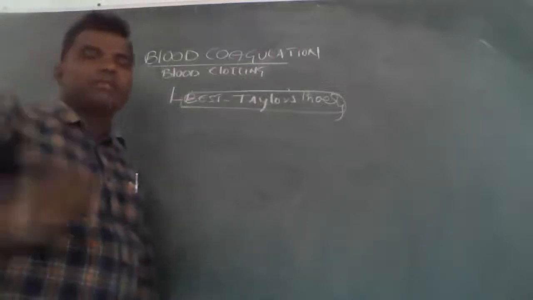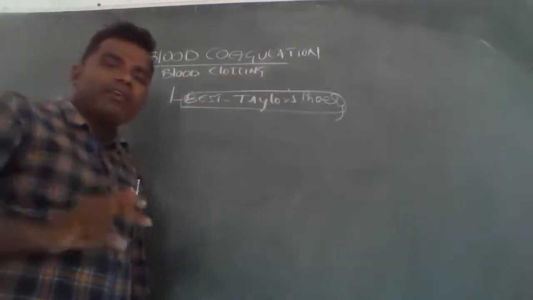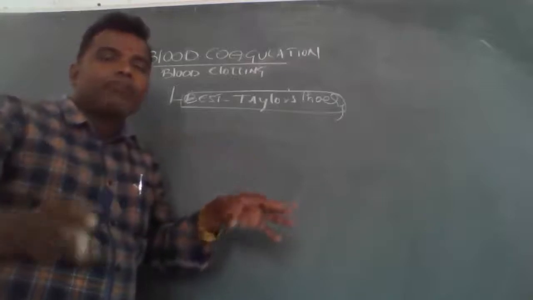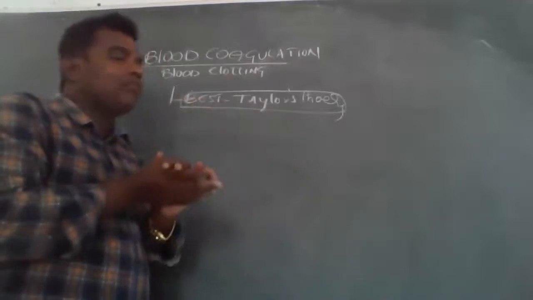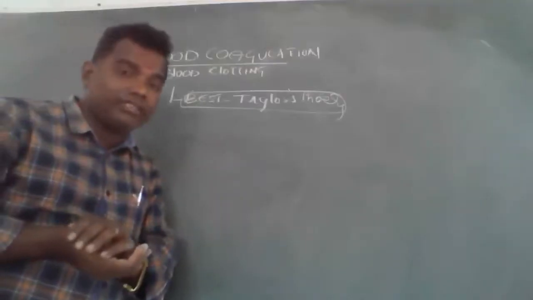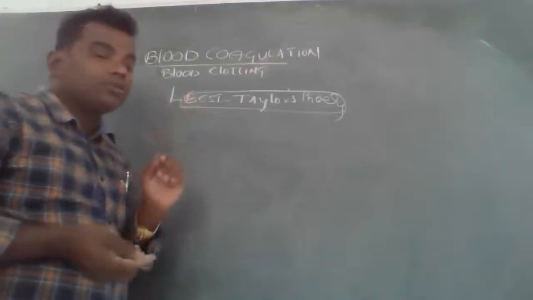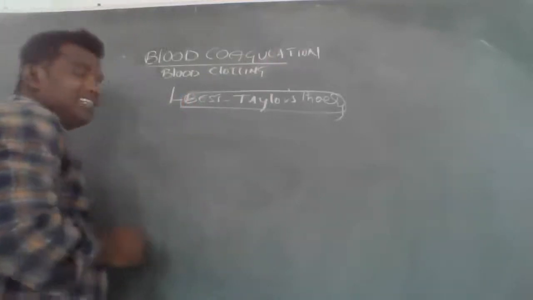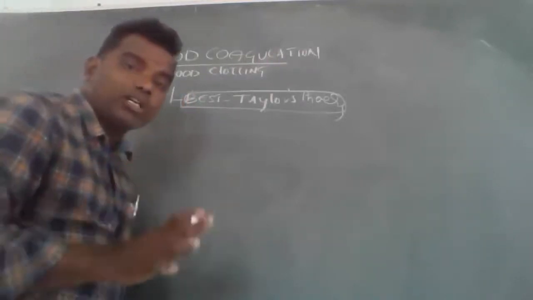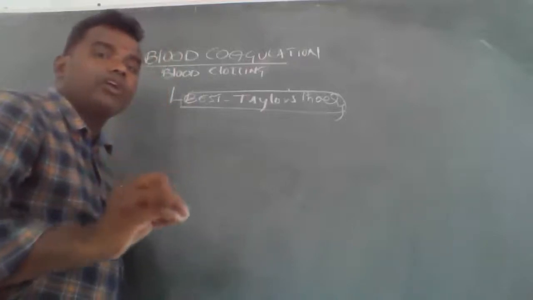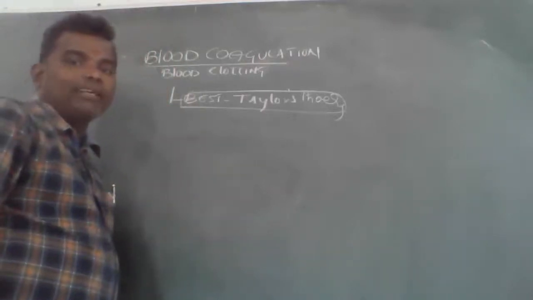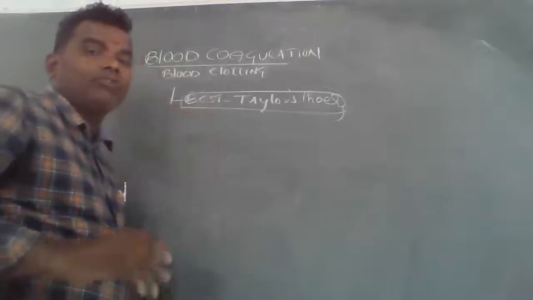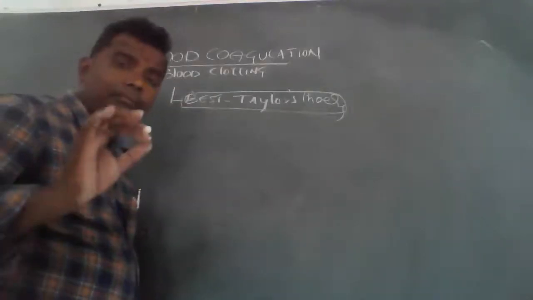These two scientists proposed the best method for blood coagulation. According to Best and Taylor's theory, four factors are involved in blood coagulation.